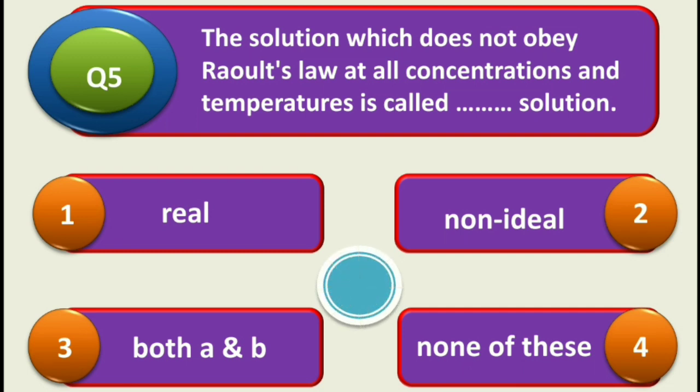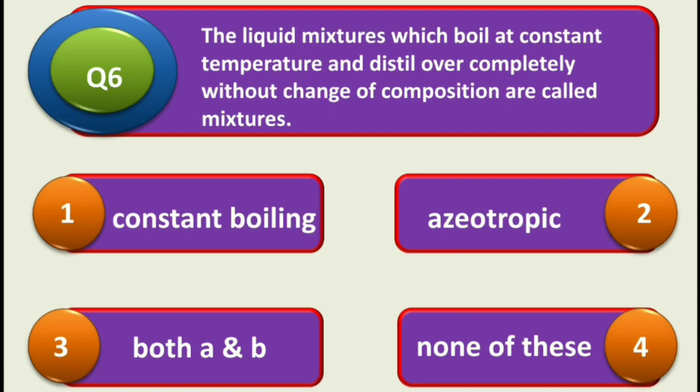And the answer is number 3, that is both A and B. So the solution which does not obey Raoult's law at all concentrations and temperatures is called a real solution or non-ideal solution. So next question is question number 6.